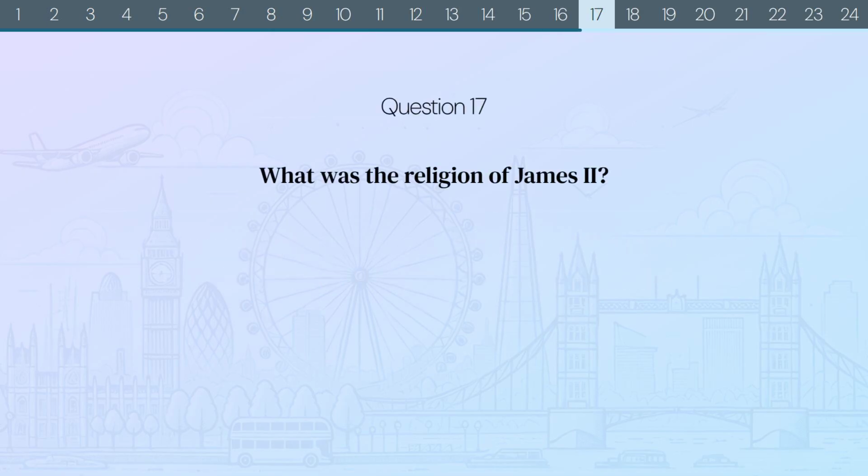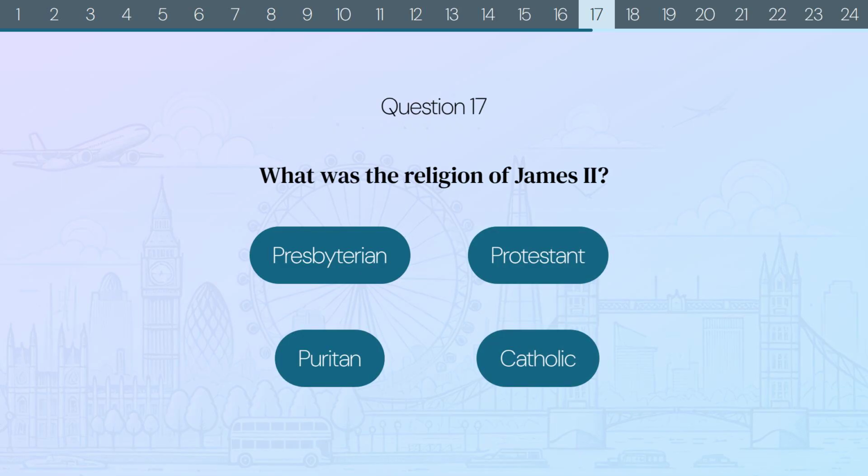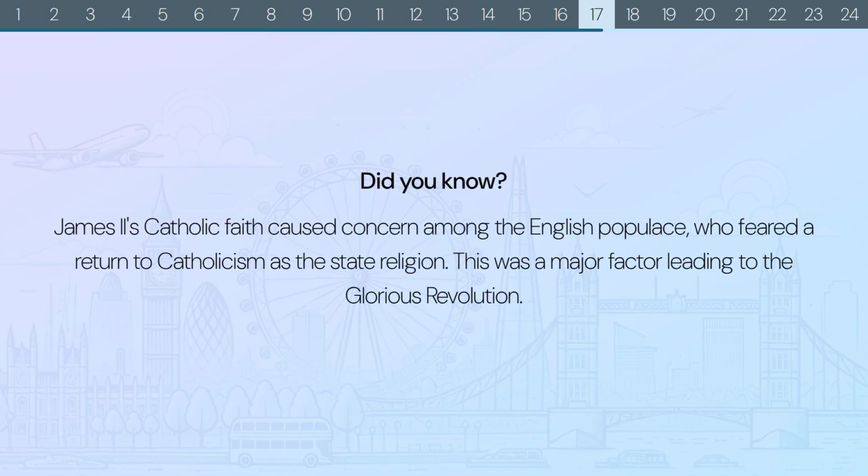Question 17. What was the religion of James II? Presbyterian, Protestant, Puritan, or Catholic? The correct answer is Catholic. Did you know? James II's Catholic faith caused concern among the English populace, who feared a return to Catholicism as the state religion. This was a major factor leading to the Glorious Revolution.